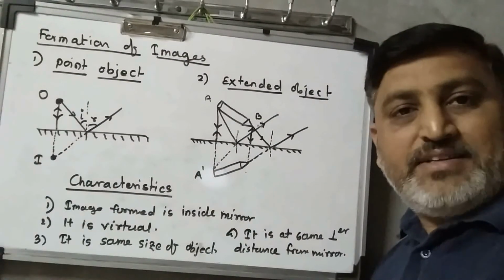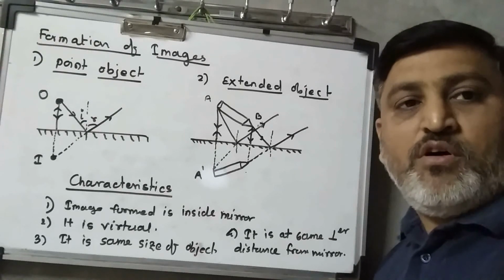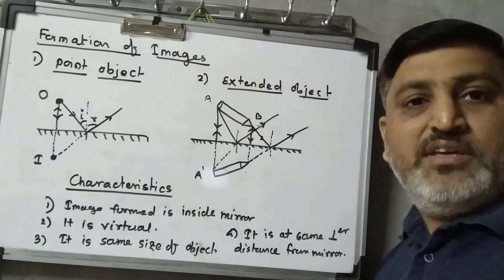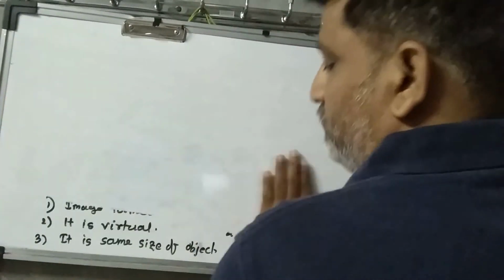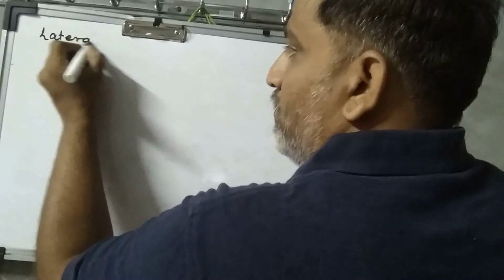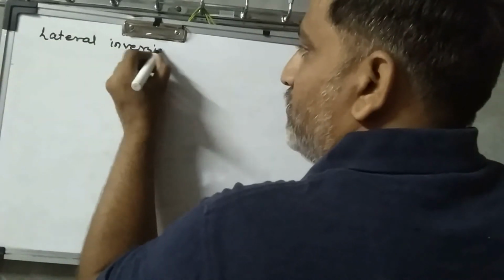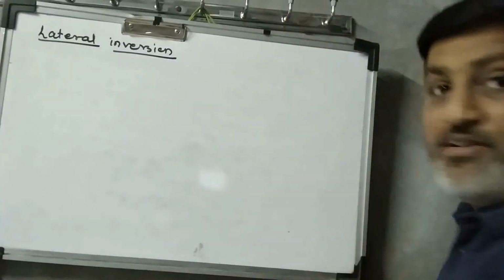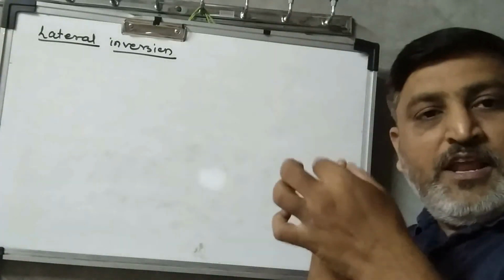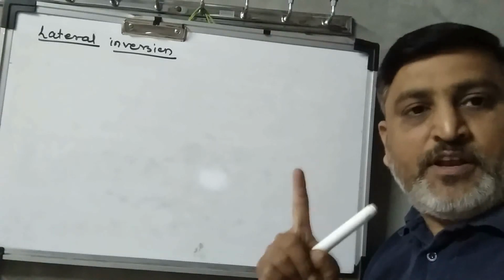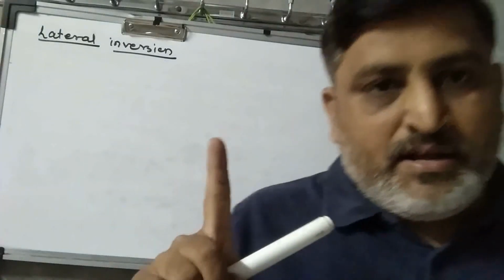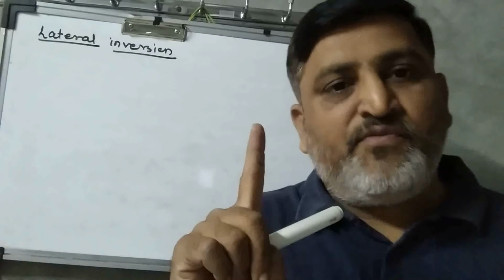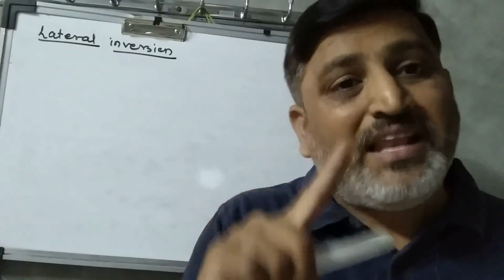Now let's see the next concept of light, which is lateral inversion. Now what is lateral inversion? If I put a ring in my right hand and I stand in front of the mirror, then it looks like it is in the left hand finger.